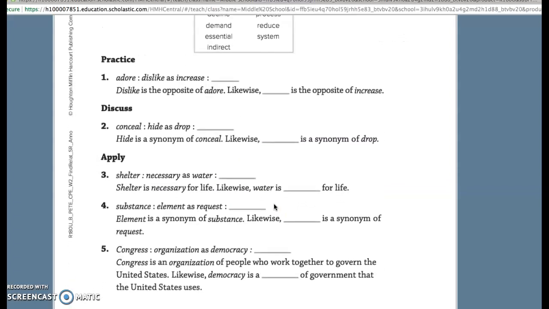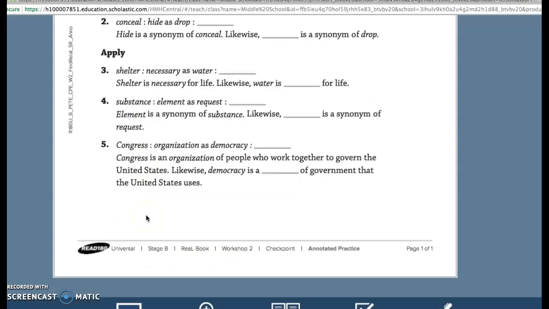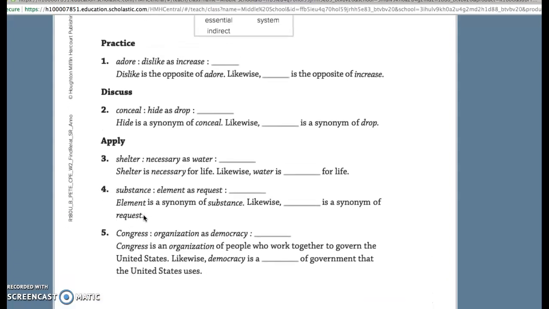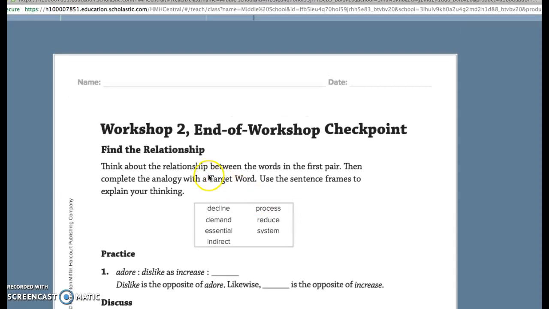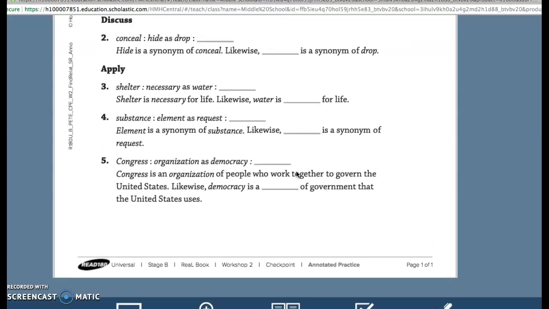I want you to do 2, 3, 4, and 5 on your own. What I think I'm going to do is send this to Mr. Mata so that he can print a few off and bring down to you guys. So I want you to do this end of workshop checkpoint. Pretty easy, and get that uploaded.